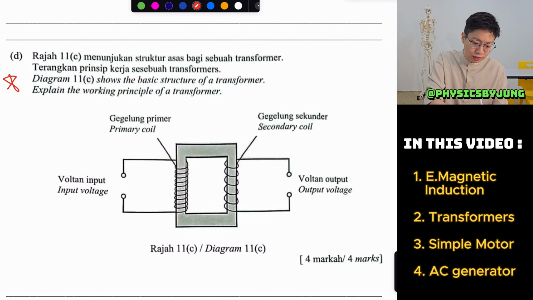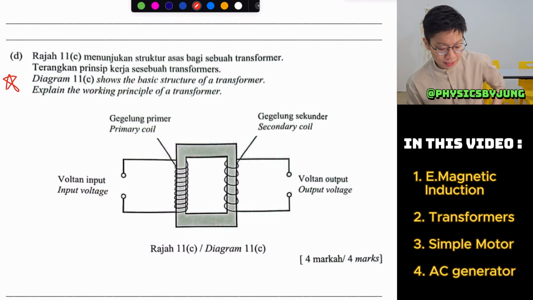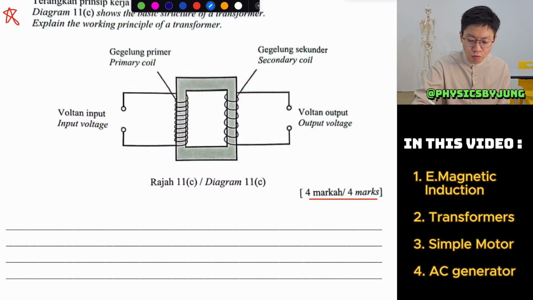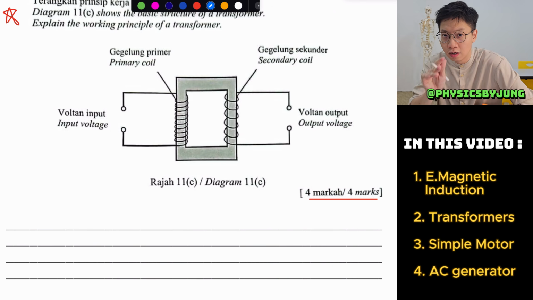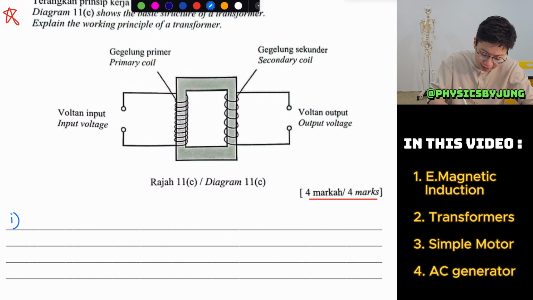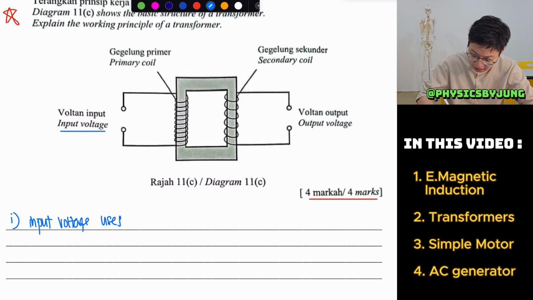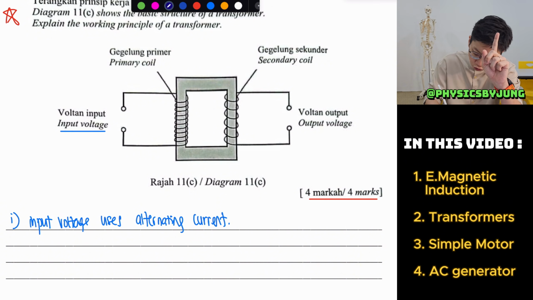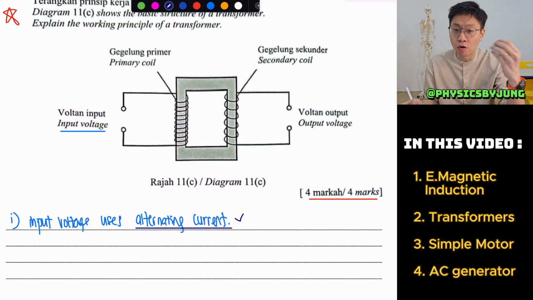Okay, so now we are going to go into the basic principle of a transformer. I will do one essay question with you as well. This is a 4-mark typical question. How do we write this? Remember, when you write about a transformer, the first answer you always have to write is that the input voltage uses alternating current. The first mark will be awarded if you tell me this is an alternating current.